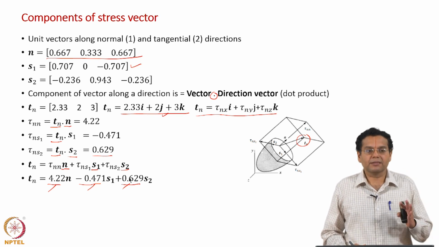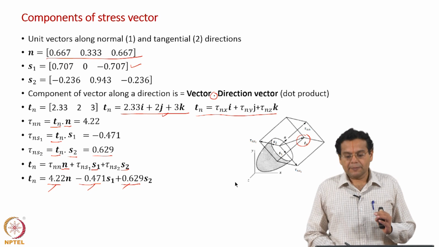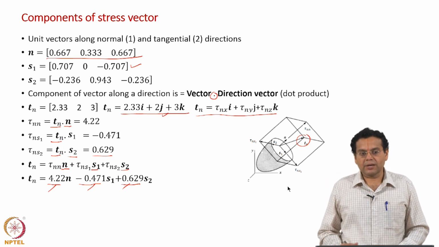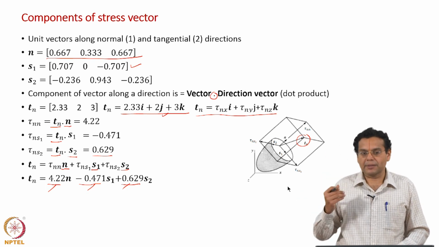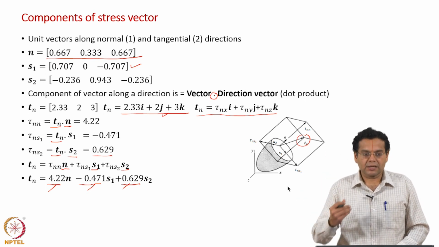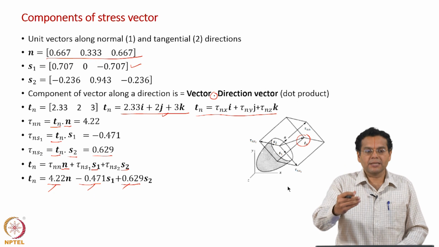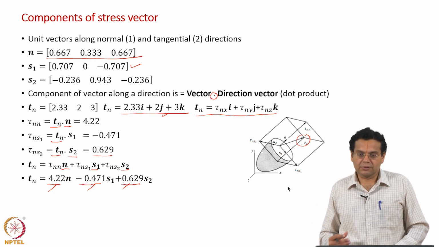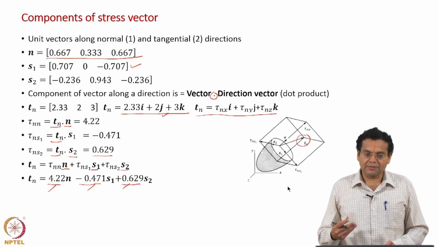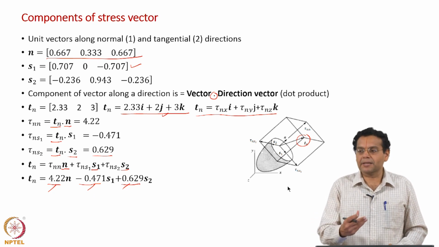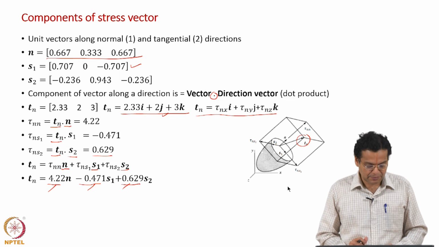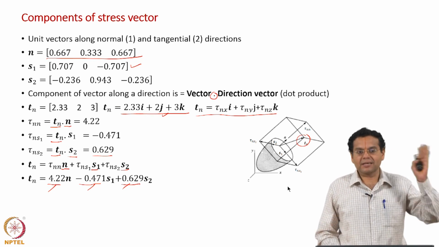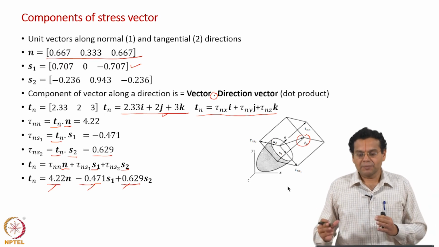When we began with solid mechanics, this is a diagram we saw. Then we went to XYZ components, then we went to the 9 components, then now we come completely in the reverse direction, 9 components, XYZ components, and then components along N, S1, S2. In terms of discussion we came in the forward direction, in terms of application we go in the reverse direction. That should be kept in mind. In fact, now only we will have a clear idea of where did we start, where did we end, how to connect, etc.